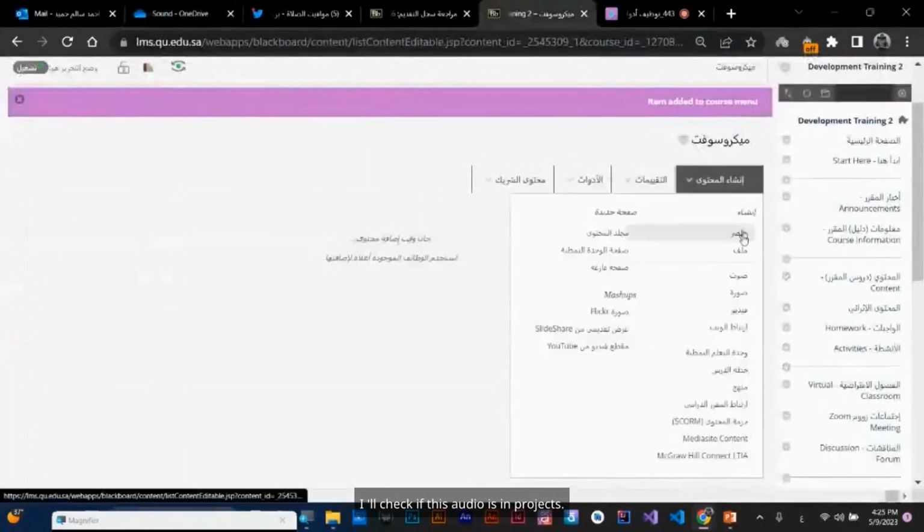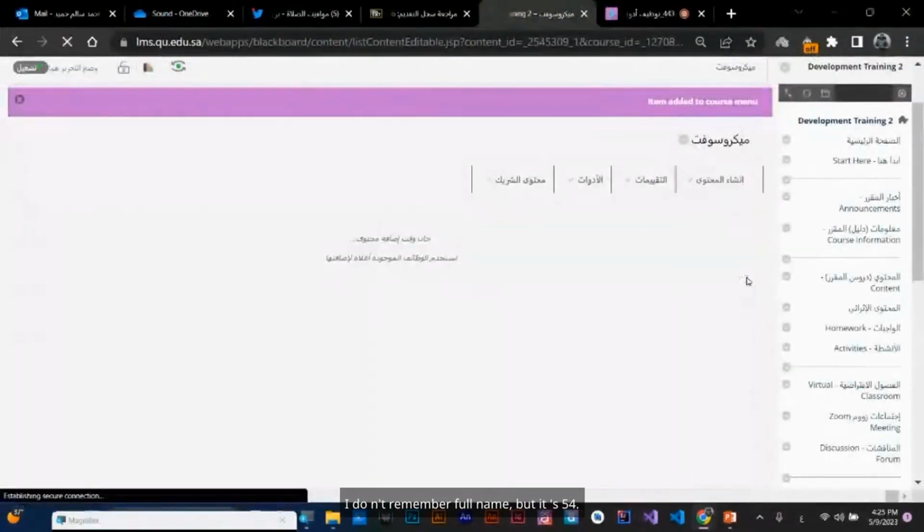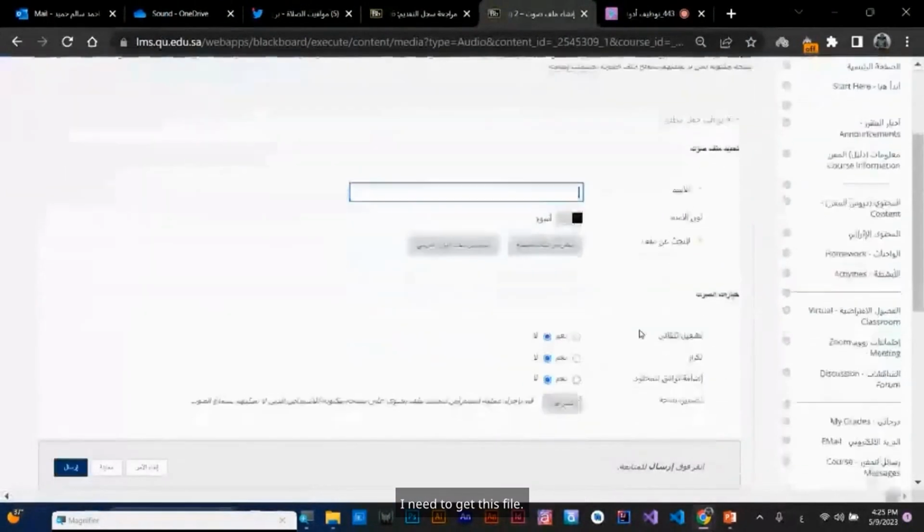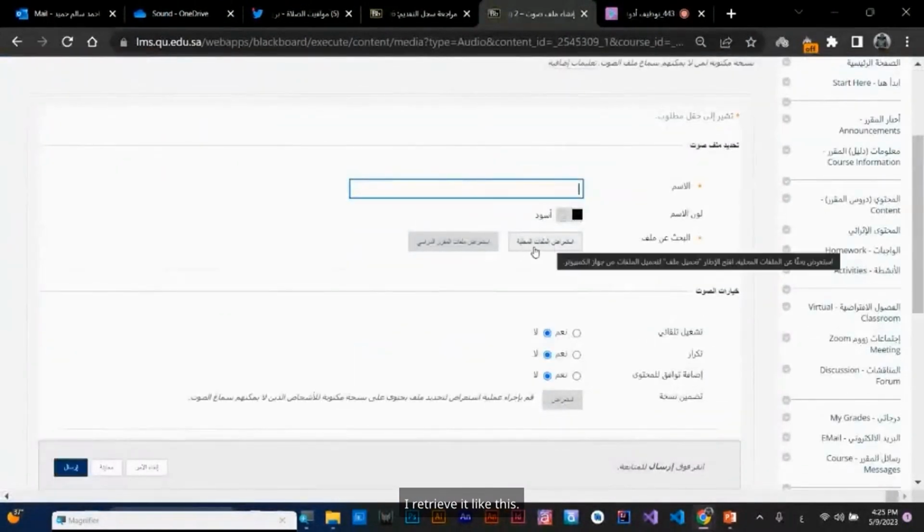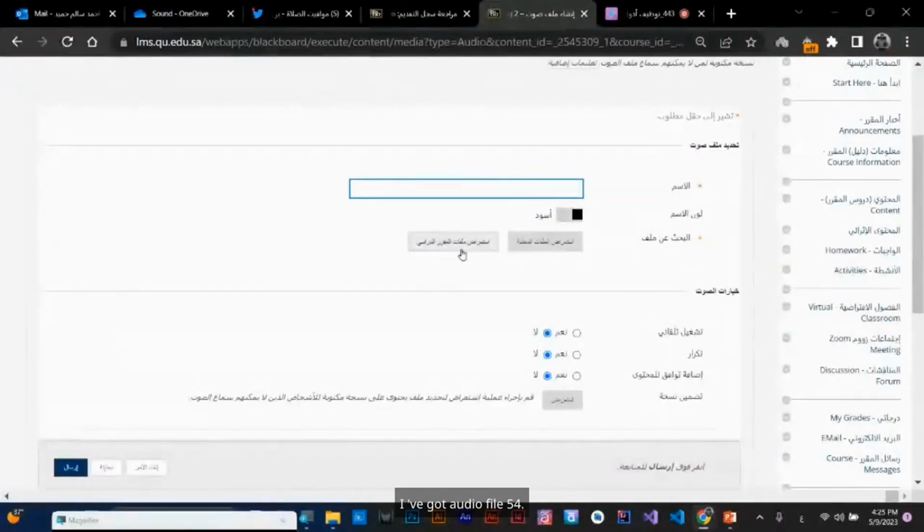I'll check if this audio is in projects. I have sound file 54. I don't remember the full name, but it's 54. I need to get this file. I retrieve it like this. I can't remember, but it's 54. I've got audio file 54.